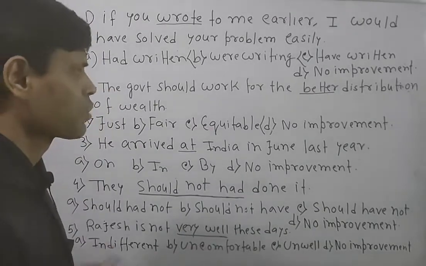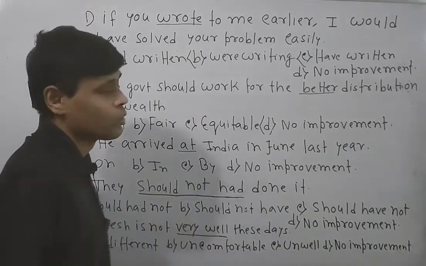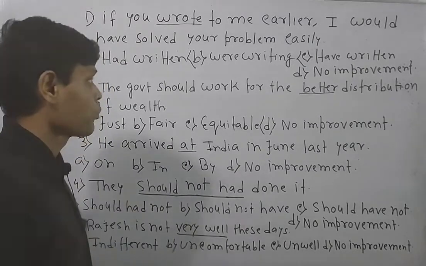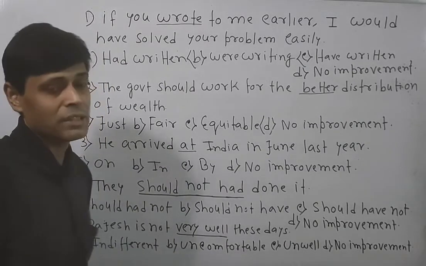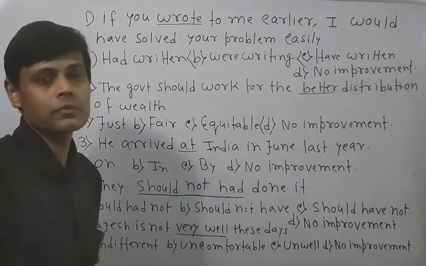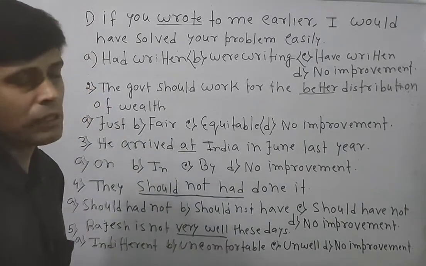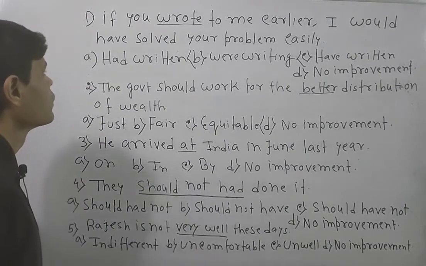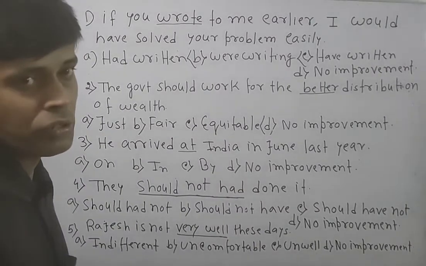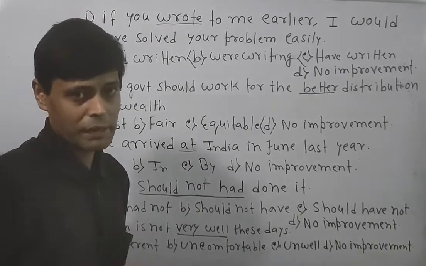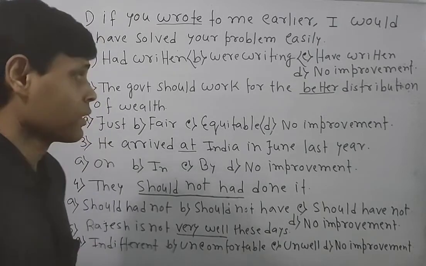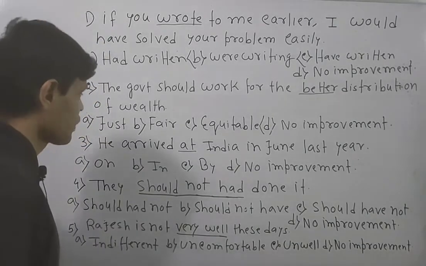So would have is also correct, but whenever you are going to write this sentence, the portion symbolizing the condition must be in the form of the auxiliary verb had. That means you have to place the auxiliary verb had. But here there is no auxiliary verb.